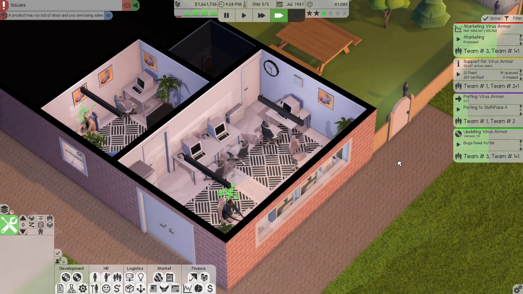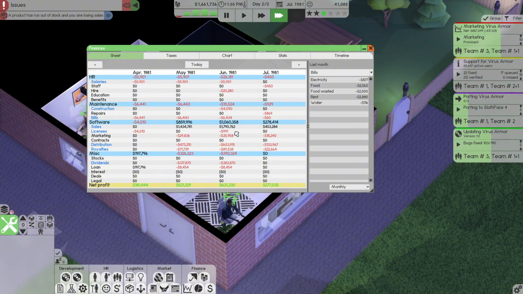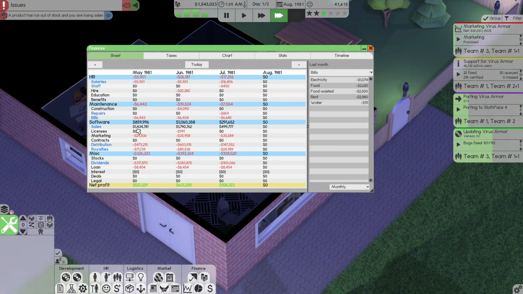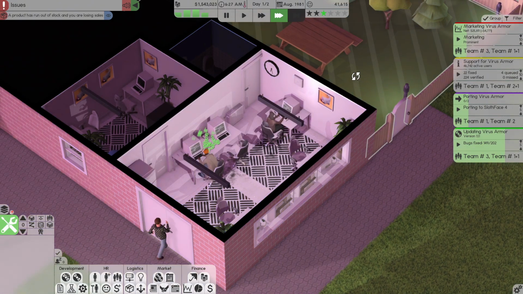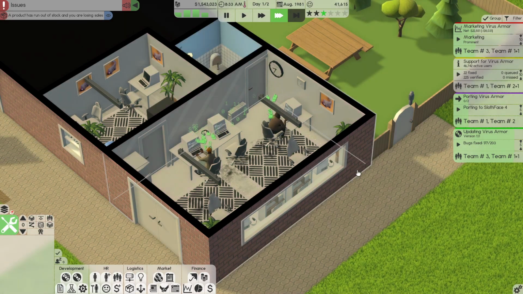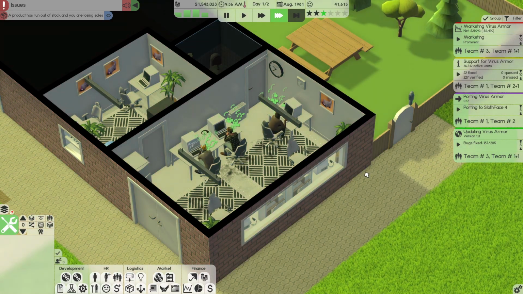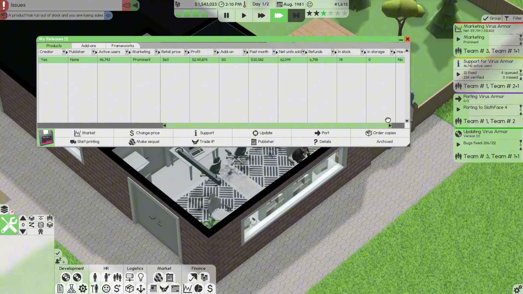Wow, we're already up to $1 million. Whoa, let's check out our finances. We made $1.4 million in May, $1.7 million in June, and almost $500,000 in July. That is awesome. And I'm sure we'll make more money once our team gets this port over to the 2 additional operating systems. What I want to do is come in here and make sure our orders are fine.